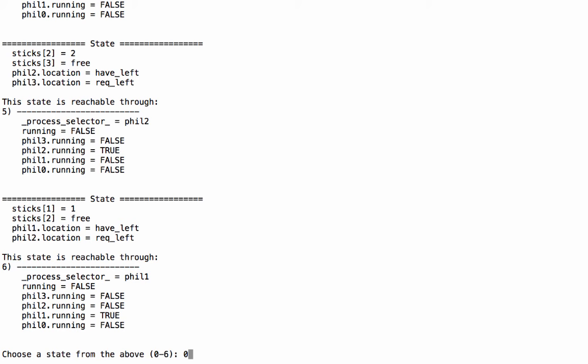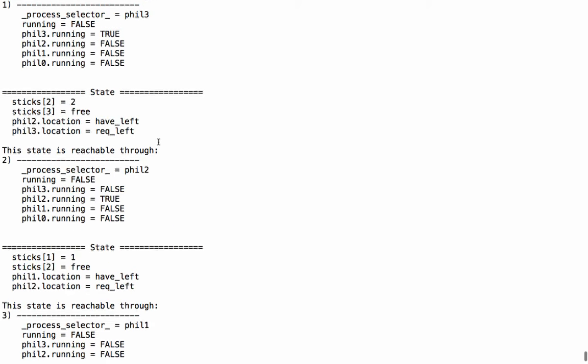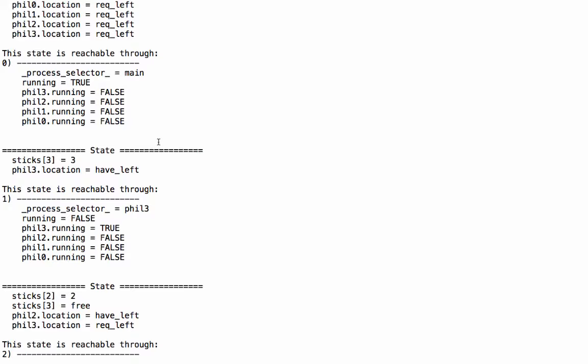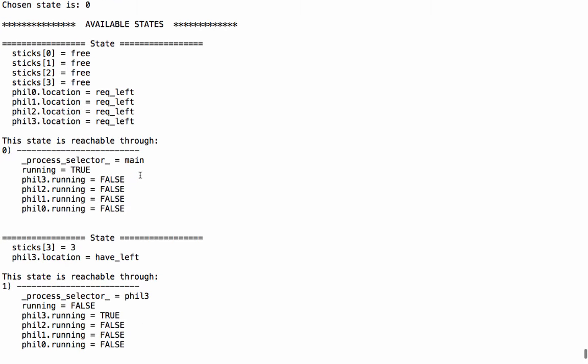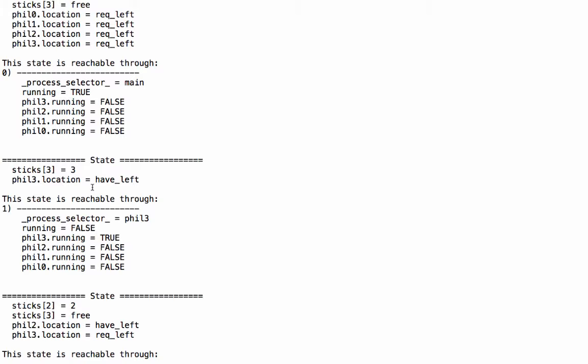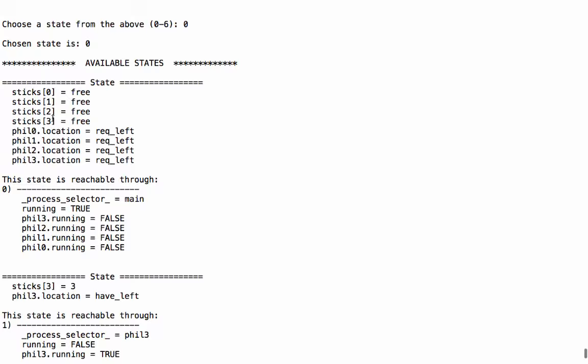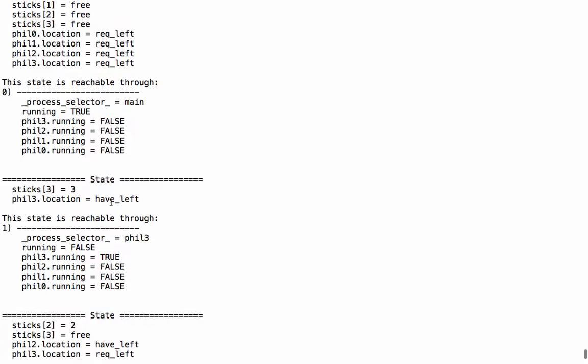Now, what could the successors be? This says that if process main is selected, then there is no change. This is the state where philosopher 3 now moves to the have left because sticks of 3 is free. Philosopher 3 can have his left stick and then he sets sticks of 3 to be 3. Let us choose state 1.